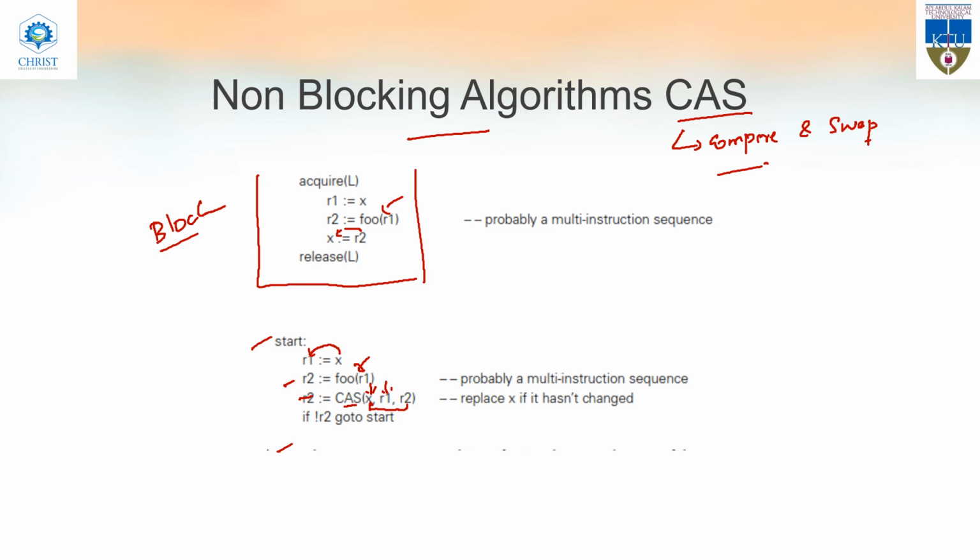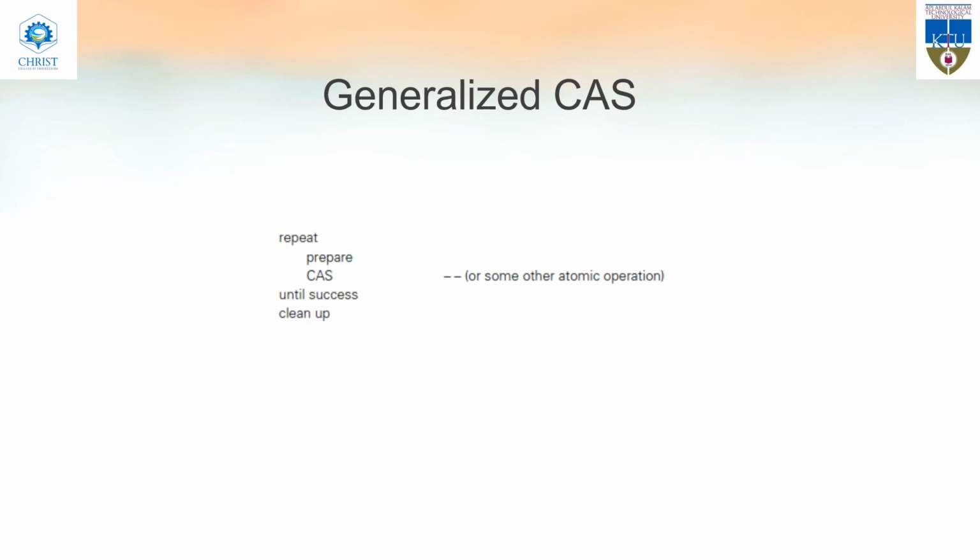Actually it is not blocking any thread, it is making the thread work, but it is just checking whether some of the variables is used or not. If it is used, then it will again redo the work. Okay, it is not blocking, instead of waiting, it makes the thread do it again. So this is a generalized CAS loop, that means it will be repeating.